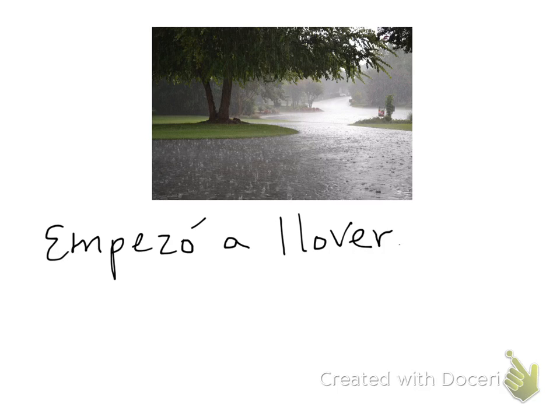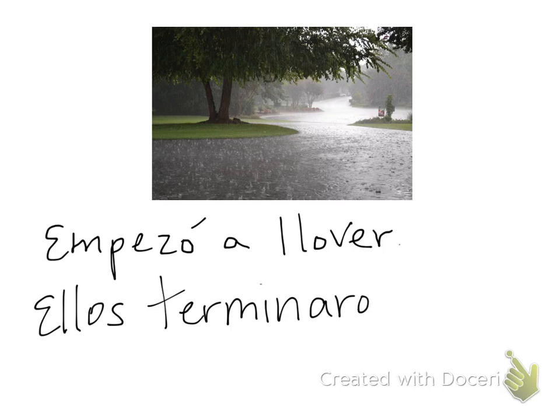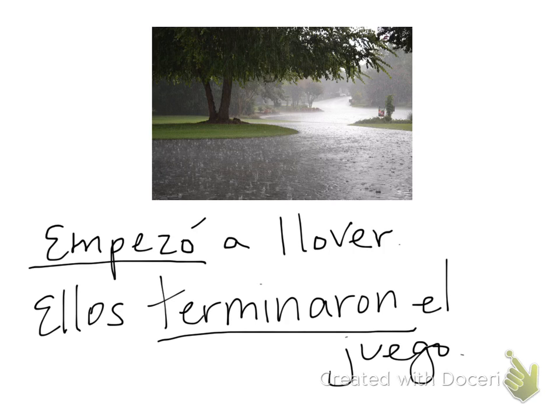Maybe the kids were inside, they were playing a game, and then it began to rain and maybe they stopped playing the game. So ellos terminaron el juego. So once again, if something began or something ended, we use the pretérito.